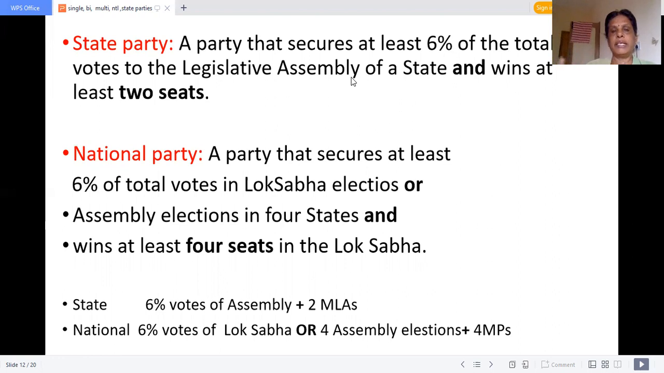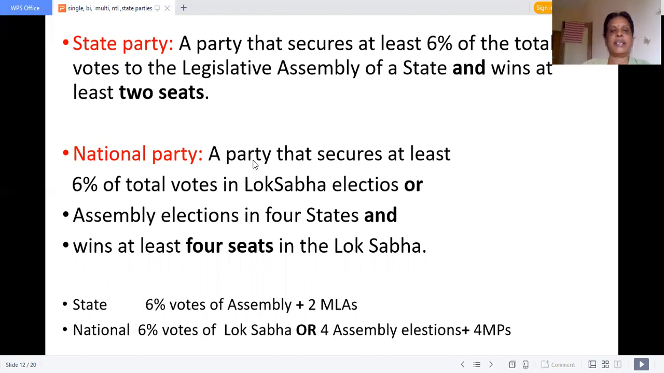Now the Seeman party and Kamal Hassan party in this election were not able to get even a single seat. So they cannot be called a state party. Clear, children? If they could have got 6% of the total votes to the legislative assembly and 2 MLAs in 2 constituencies, then that party would be called a state party. Okay. To be called a national party, what is the criterion?